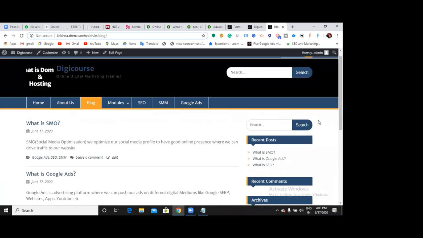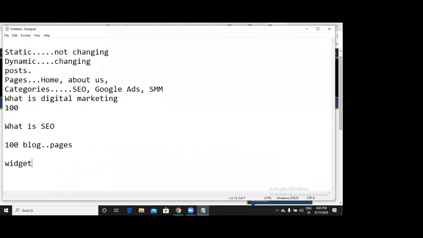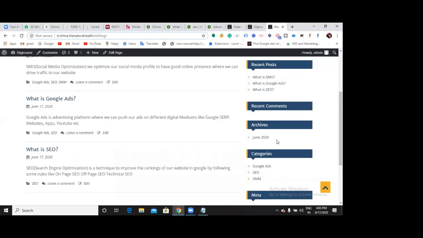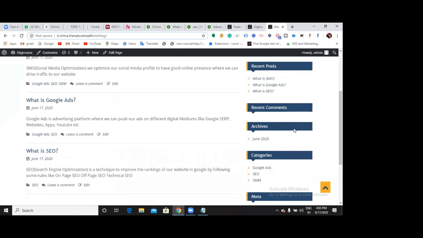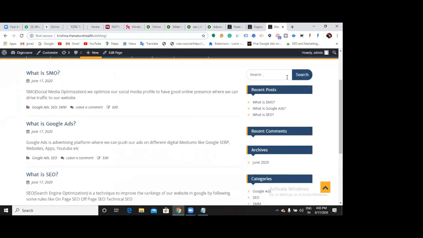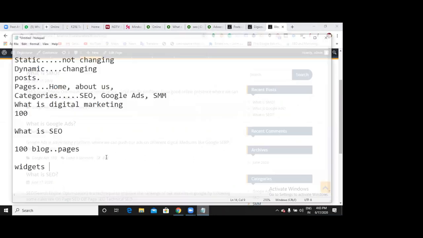We can optimize the sidebar by using the widgets option. Now you can decide whether you want to show this section or not, and what things you want to show in the sidebar. That happens only with the help of the widgets option.